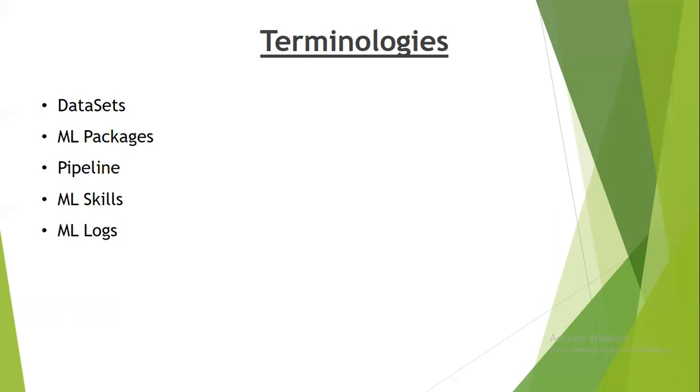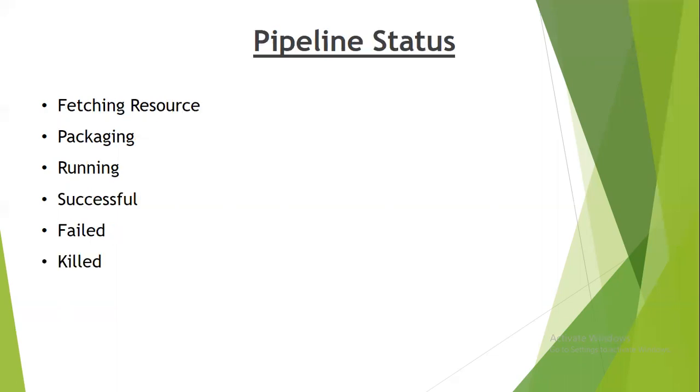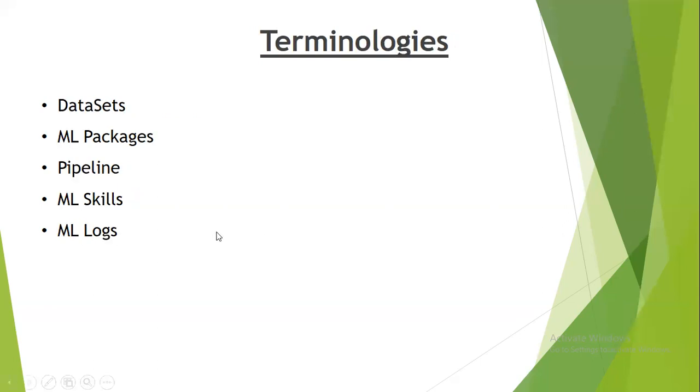So instead of just talking about it here verbally, let's go on to AI Fabric and actually see how it all works. And these are the pipeline statuses: fetching resource, packaging, running, successful, failed, and killed, which I'll be covering soon in the upcoming videos.